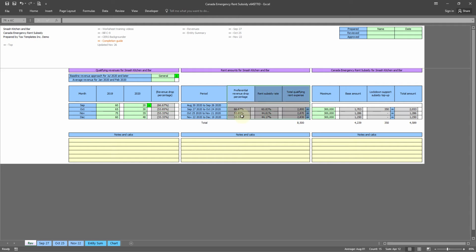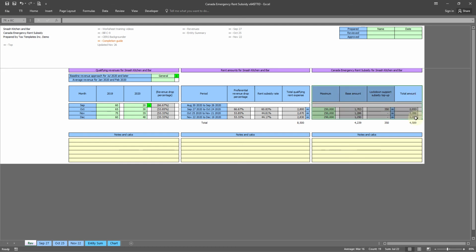The worksheet will then calculate the rent subsidy percentage. There is a maximum of $300,000 of base rent subsidy per entity per period. This amount can be modified to support affiliated entities. The total CERS is provided in the total column, calculated as the base rent subsidy plus lockdown support.